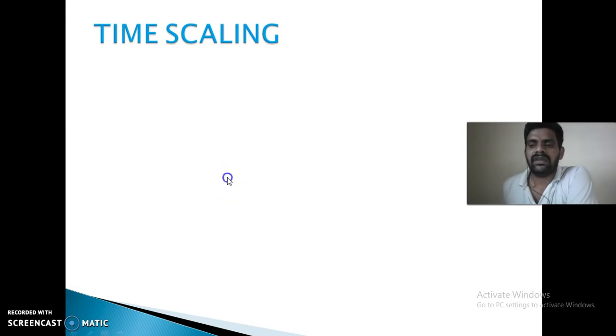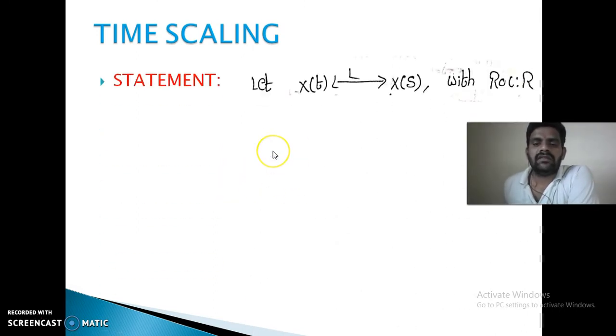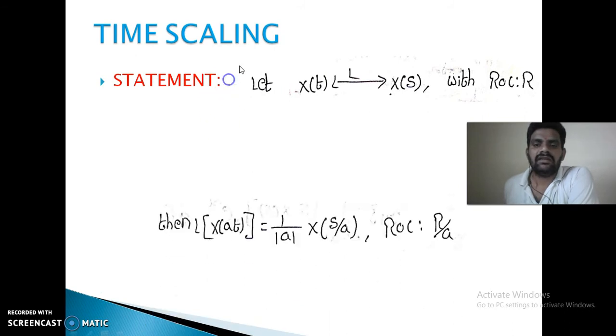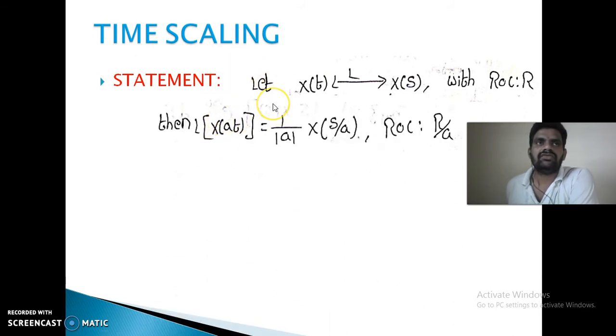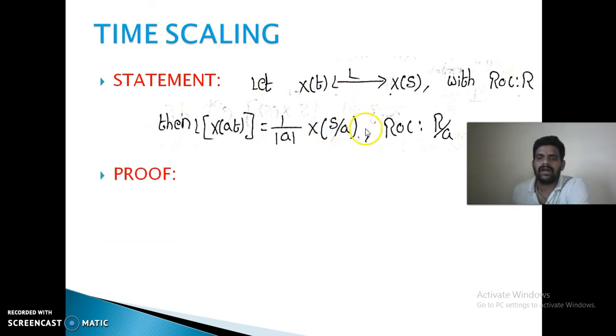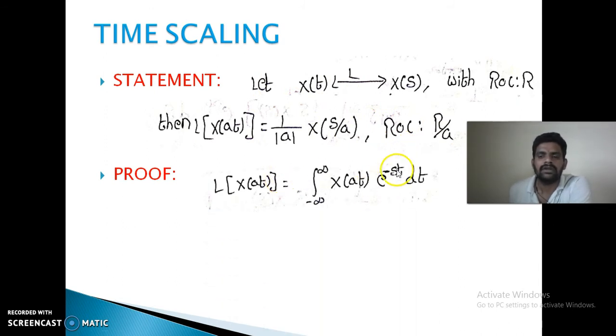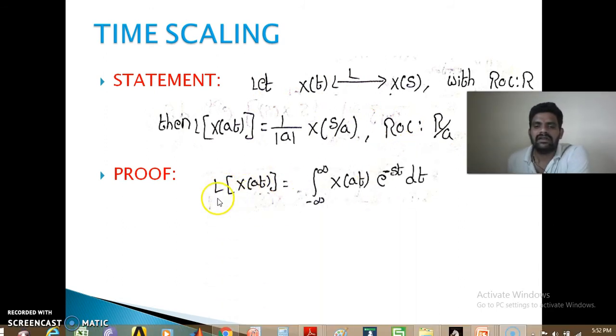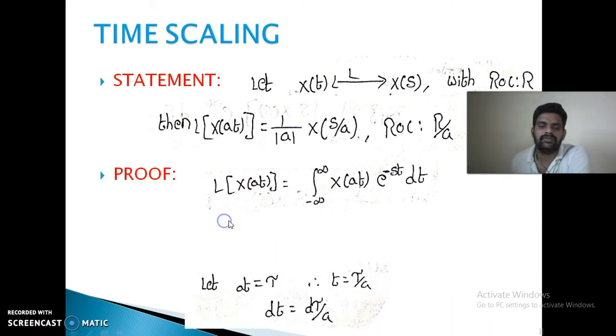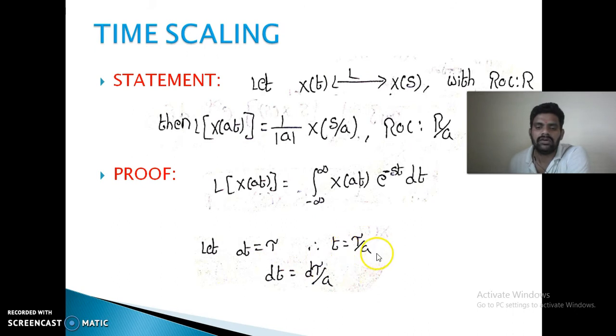Next, time scaling property. If x of t is Laplace transform paired with X of s, then x of at is Laplace transform paired with 1 by mod a into X of s by a. ROC also scaled with the same factor. So, let us consider the Laplace transform of the function x of at. It is integral minus infinity to plus infinity x of at e power minus st dt. Let at equal to some tau. So, t is equal to tau by a, dt is equal to d tau by a.